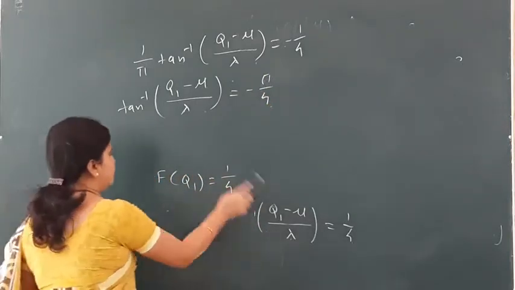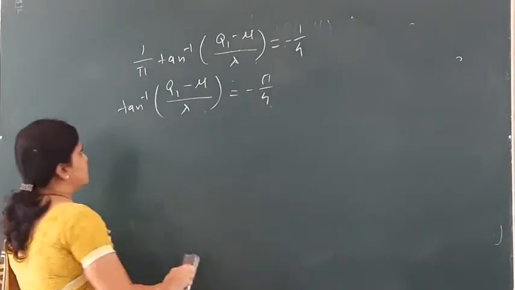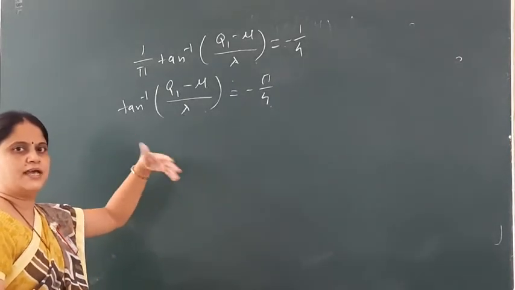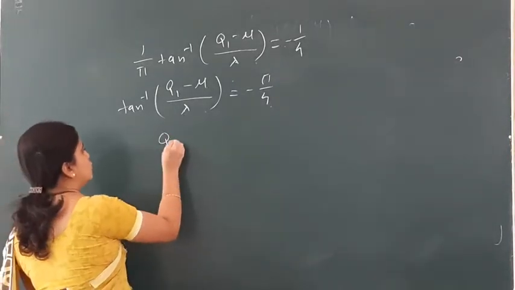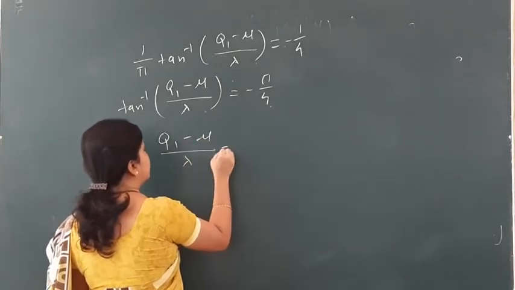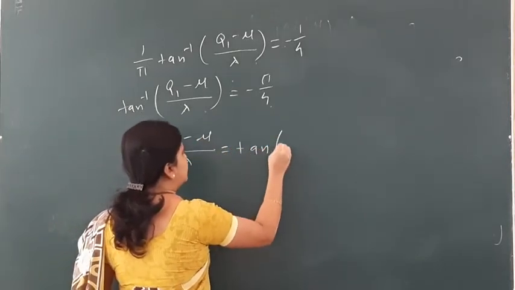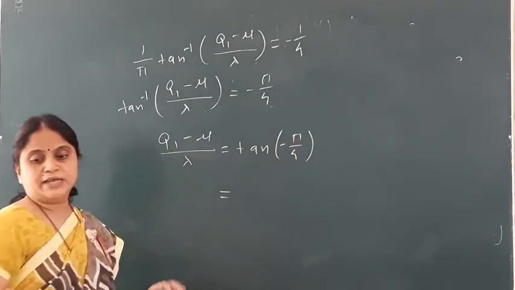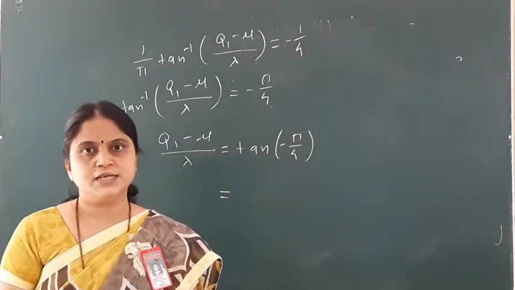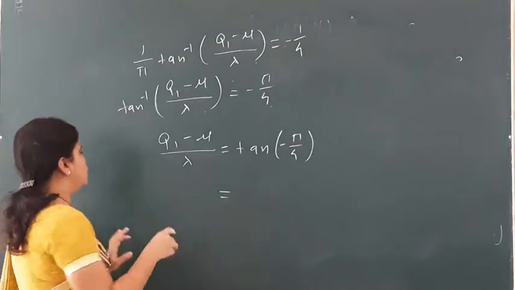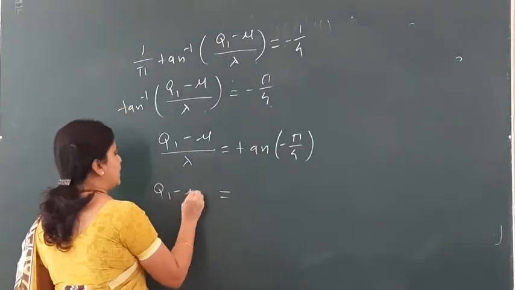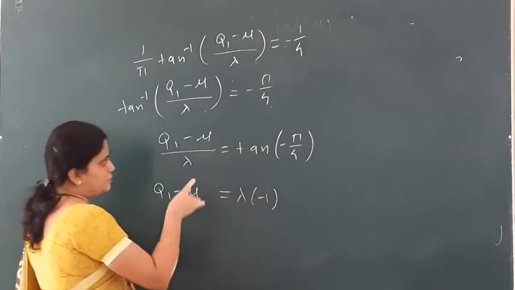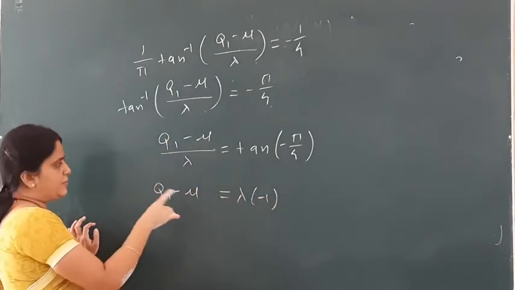Now transfer tan inverse from this side to this side. Tan inverse will be shifted to this side, that is tan only. So q1 minus mu upon lambda can be written as tan of minus pi by 4. What is tan of minus pi by 4? It is minus 1. So q1 minus mu, divided by lambda, equals minus 1, so lambda into minus 1.